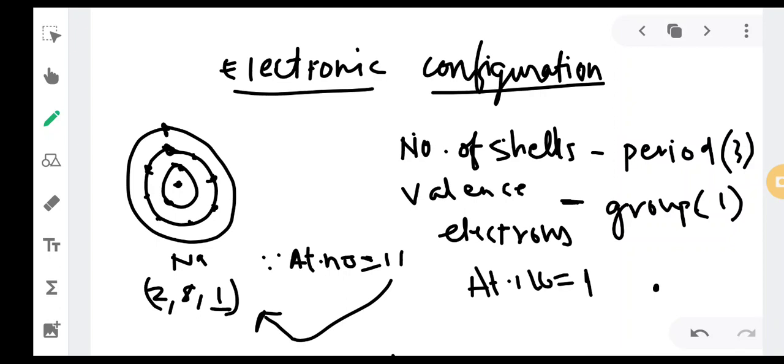You will draw the nucleus, you will draw one shell and you will represent one electron on that shell. This is one electron. So what does atomic number 1 suggest? Atomic number 1 means how many electrons? There will be only one electron. Say suppose atomic number is 3. So what will be the electron dot structure? How will you draw it? What will be in the middle? The nucleus. What will be on the sides? The shells. In the shells, how many electrons can go in the first shell?